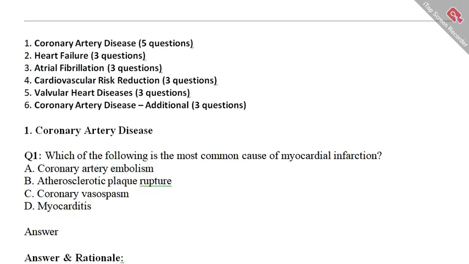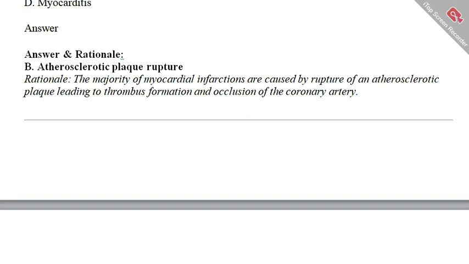If your option is option B, I will say option B is the correct answer. Why will we choose option B? Because of atherosclerotic plaque rupture. The majority of myocardial infarctions are caused by rupture of atherosclerotic plaque leading to thrombus formation and occlusion of the coronary artery.